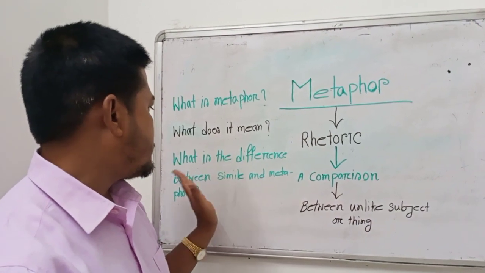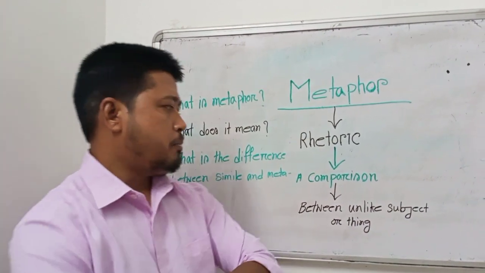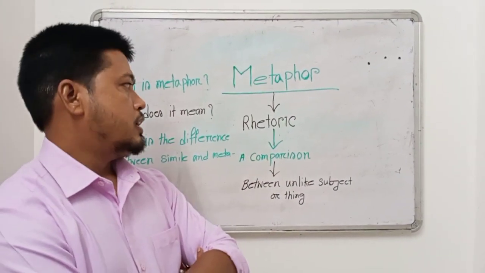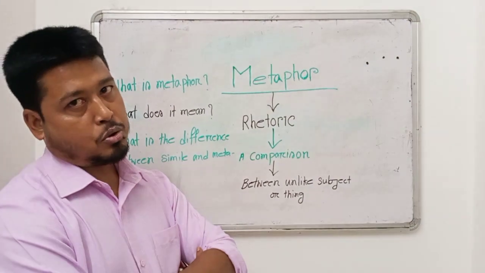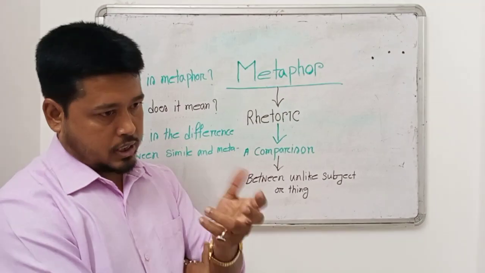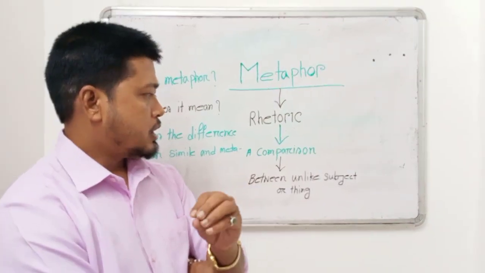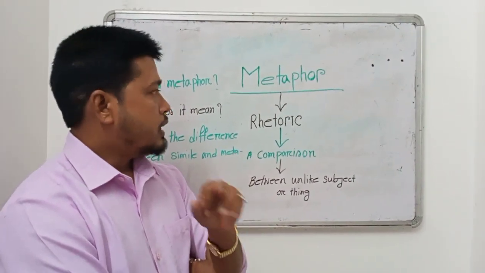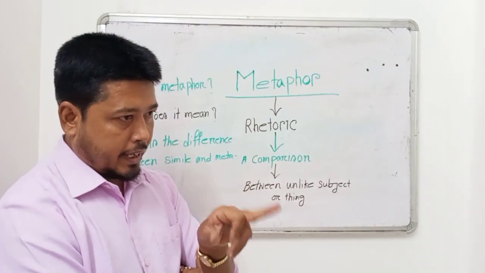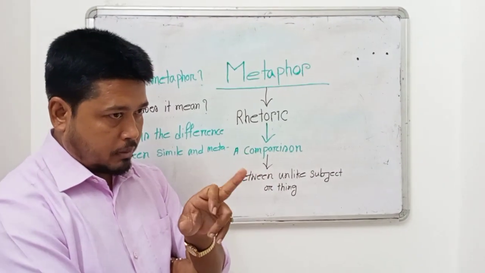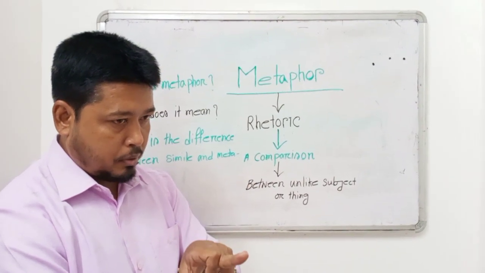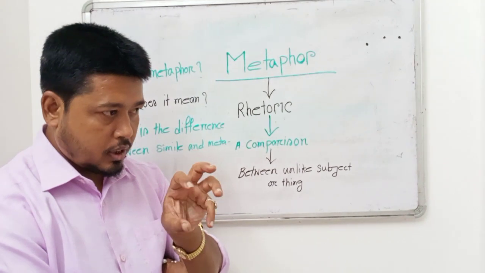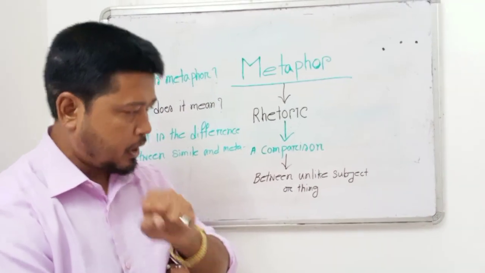So what is the difference between simile and metaphor? Simile is a comparison between two unlike things. Metaphor is also a comparison between two unlike things. In simile, as, like, so are used to express this comparison, but in metaphor these connectors are omitted. That's why, in a word, simile is an expanded metaphor, and a metaphor is a condensed or compressed simile.